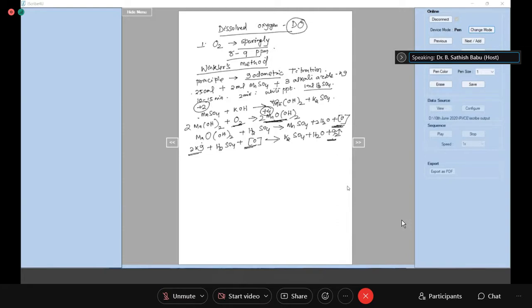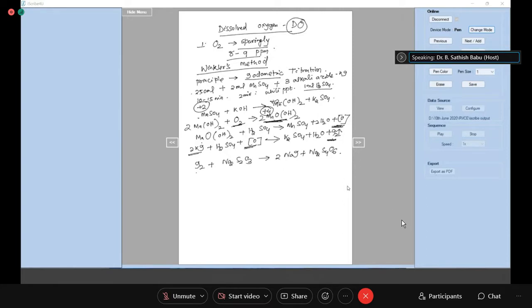Now this liberated iodine we are going to titrate with a standard sodium thiosulfate solution, giving rise to sodium tetrathionate.